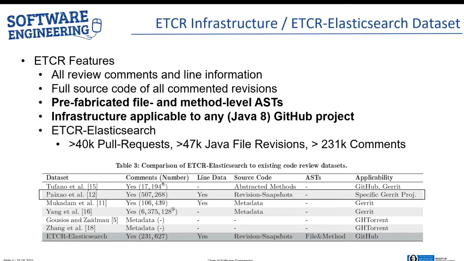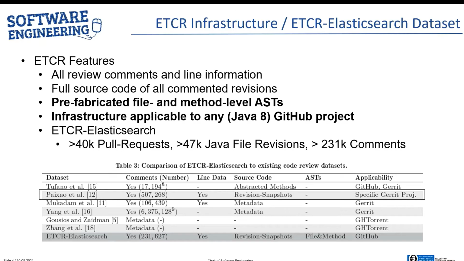However, CROP relies on the Gerrit code review system as its source of data, and Gerrit is known to rewrite project histories, which makes it very difficult to come up with the full revisions of source code at the time of the code reviews. To work around this problem, CROP only uses very specific Gerrit projects which keep a mirror of their entire development history, which they use as a source for the revisions they include in the dataset. That's the first reason why we decided to use GitHub pull requests as our source of data for ETCR.